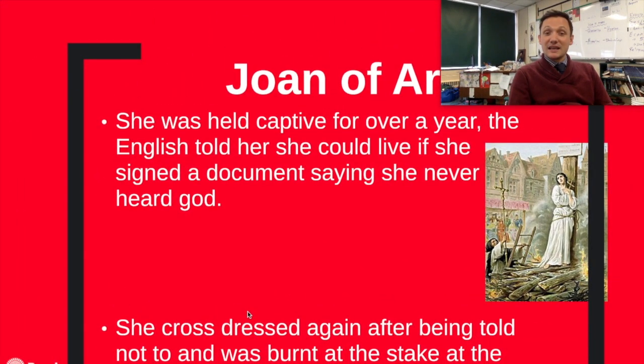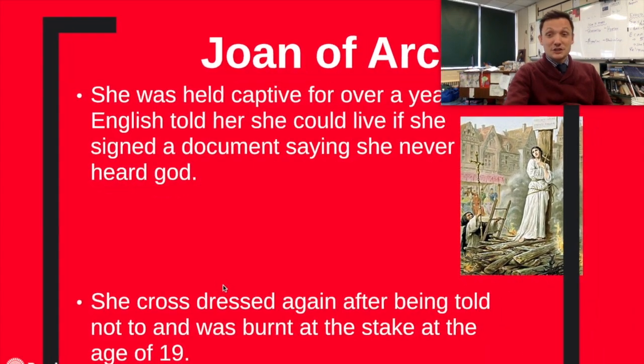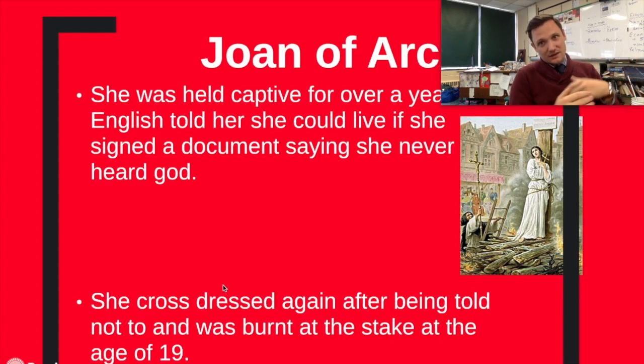So anyway, what's going to happen is she was held captive for over a year, and the English told her that she could live if she signed a document saying that she never actually heard God. Because the English did not want it going around their countryside that, oh, wow, God likes France, right? Because they gave this girl the power to beat us. So the document said she never heard God, but she refused to sign it. And then apparently she cross-dressed again, basically saying, screw you guys. And after being told not to, she was burnt at the stake at the age of 19.